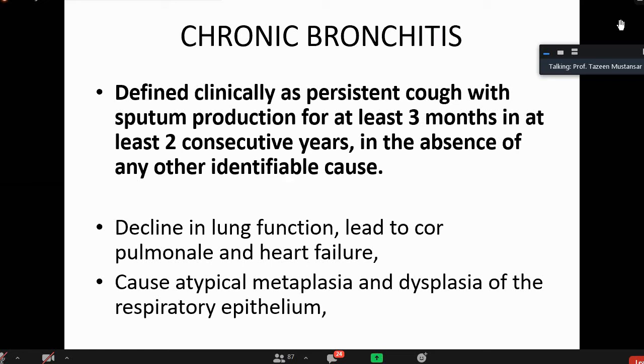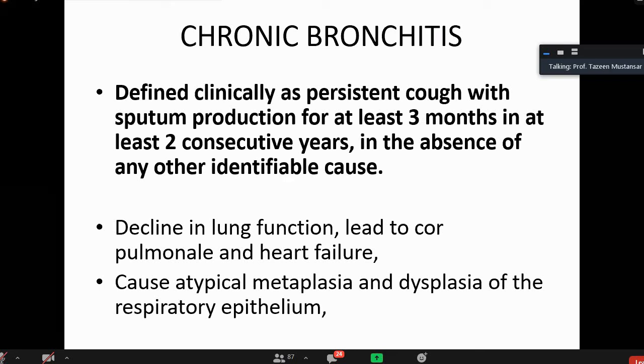Okay. Clinically persistent cough with sputum production for at least 3 months in at least 2 consecutive years in the absence of any other identifiable cause. This was the definition. Now, what happened? There is decline in lung function. Lung function is declining. This might lead to cor pulmonale and heart failure. Right-sided heart failure, then congestive heart failure.